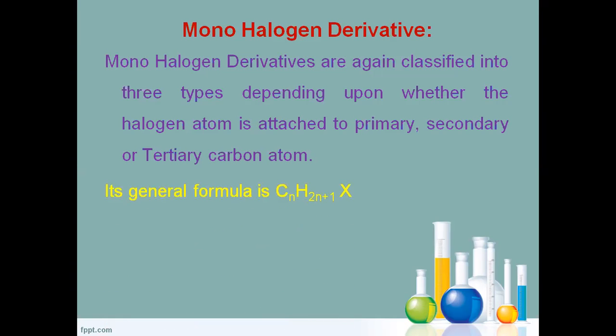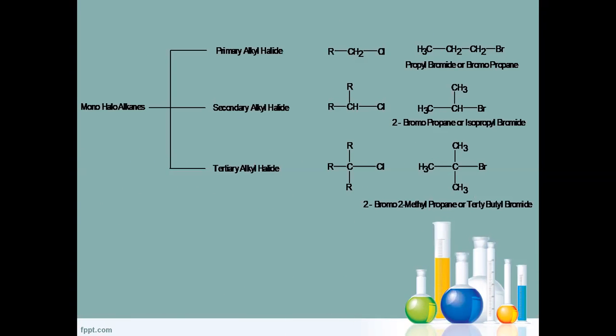These are the saturated compounds. The general formula of saturated compounds is CnH2n+2. In this, one of the hydrogens is replaced by halogen. So the general formula for monohalogen derivatives is CnH2n+1X. These are again classified into primary, secondary, and tertiary: primary alkyl halide, secondary alkyl halide, tertiary alkyl halide.